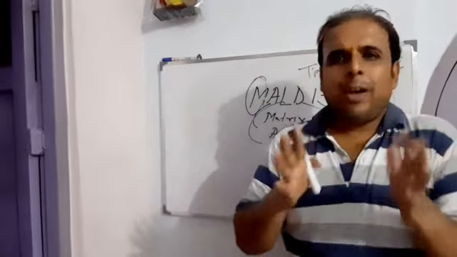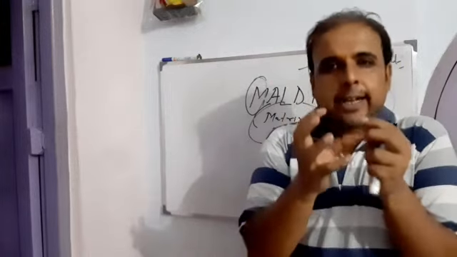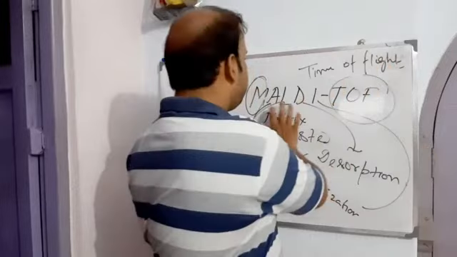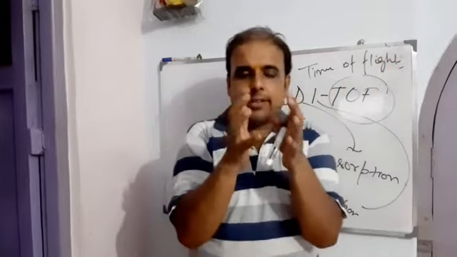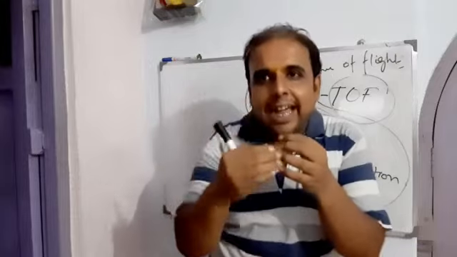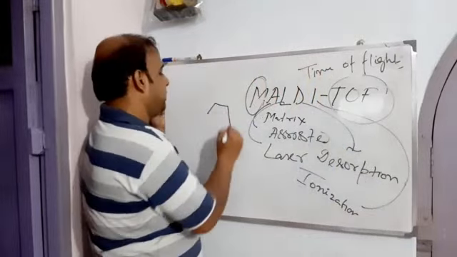So what does it mean actually? Here the sample under study is embedded in a solid matrix. The matrix used here is 2,5-dihydroxybenzoic acid. What is that actually? It is a derivative or analog of benzoic acid.